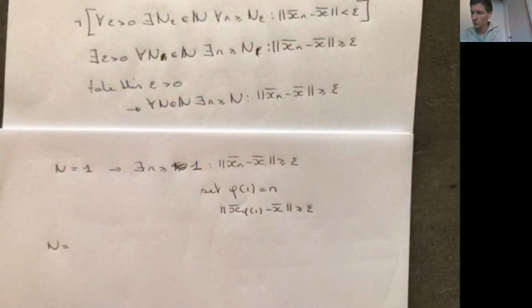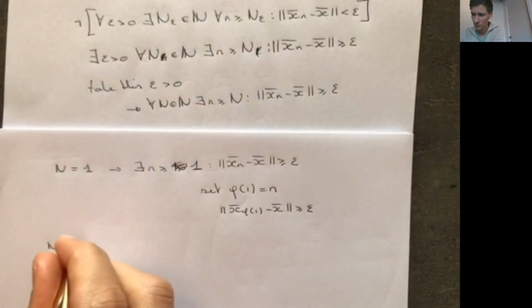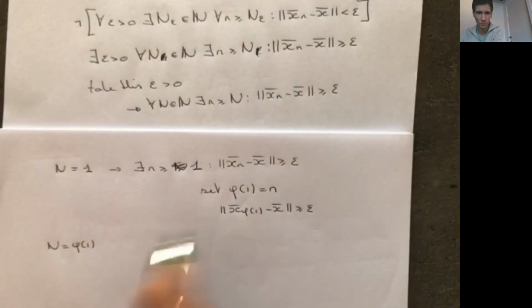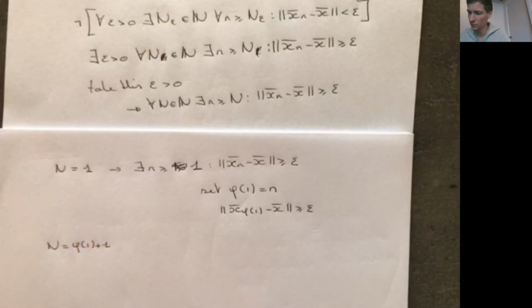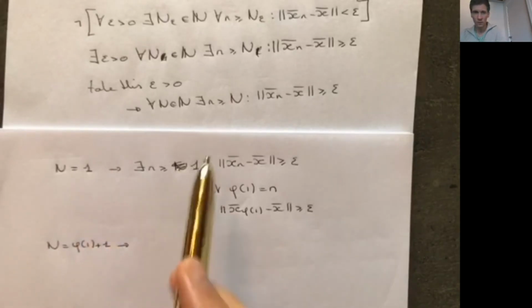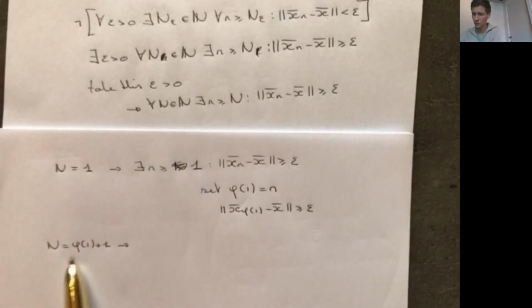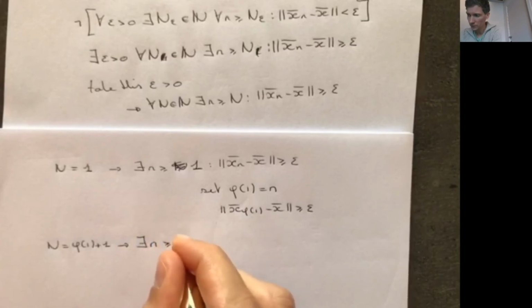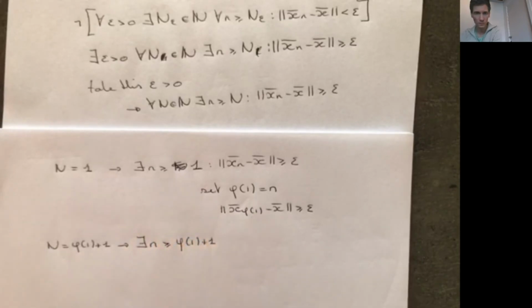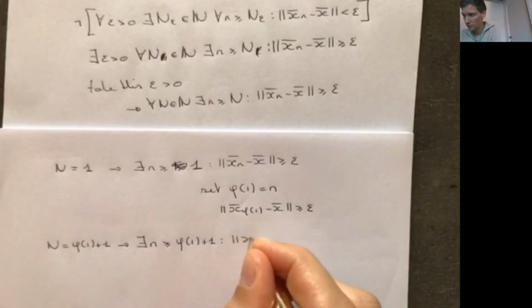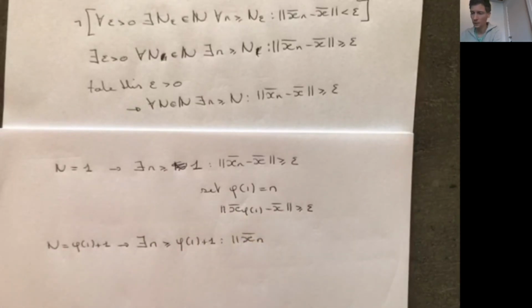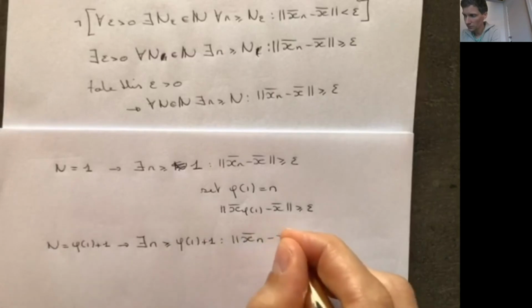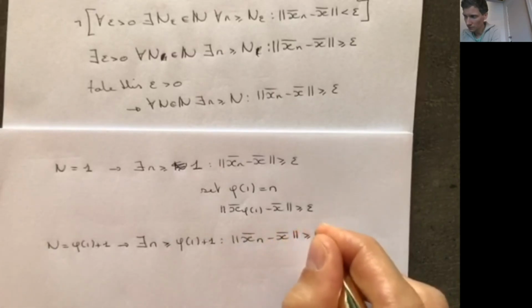Next time I'm going to put n to be equal to, let's say, this number here that I found, phi1, and I'm going to add 1, just to make it bigger in this sequence. Well, I know that this holds for every n, so in particular it also holds for this particular value of n. So I know that there exists a number that's greater than phi1 plus 1, such that the nth element in my sequence is epsilon far away from x.